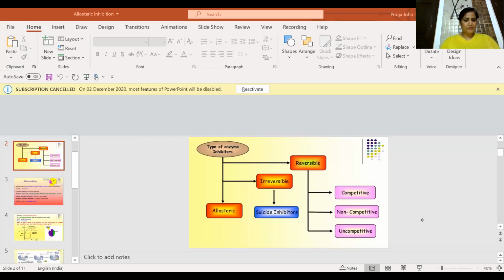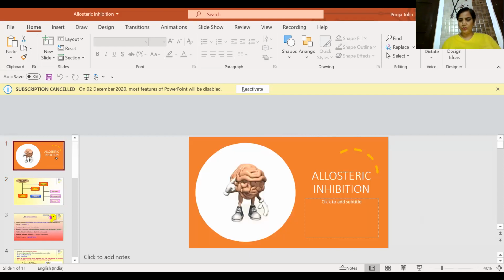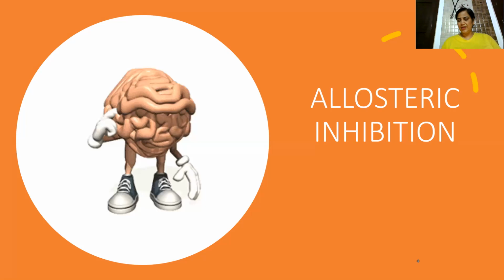First of all, you should know, as I mentioned in my previous video also, what do you mean by inhibition? Inhibition, as it is clear from the word itself, means the act of stopping. Some reaction is going on and we are just stopping that reaction. Because you know, what is the main function of enzymes? The enzymes help in increasing the rate of a reaction. And how do they increase the rate of a reaction? By lowering the activation energy.